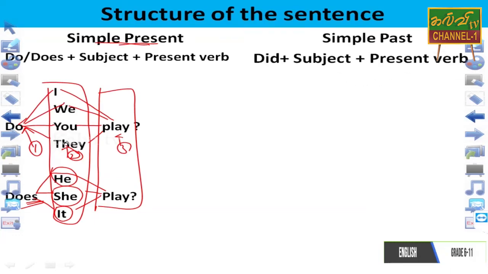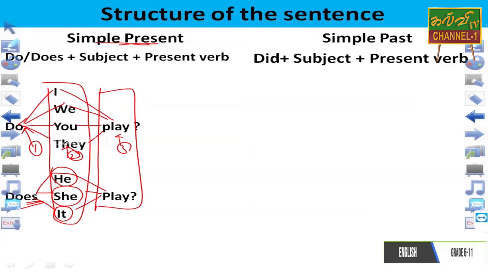And next one, simple past. That is a past thing. Action has been finished earlier. So it is also expecting a structure. First one, we want to write did because of the past tense, no? Did. And subject, and at the end, we want to write present verb. So did plus subject plus present tense verb.